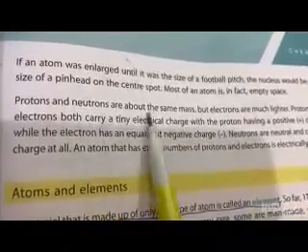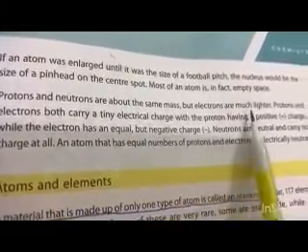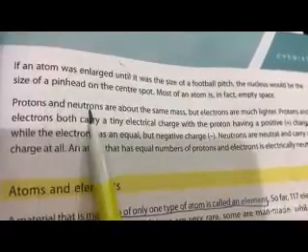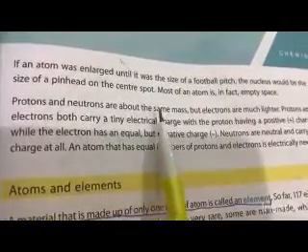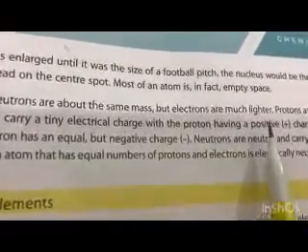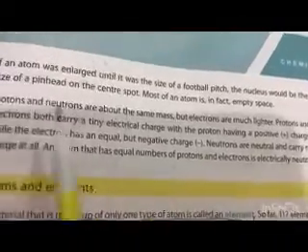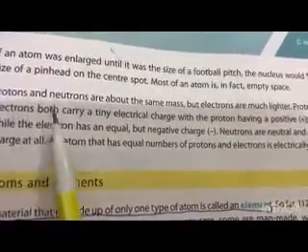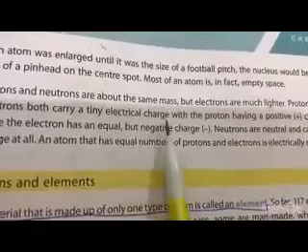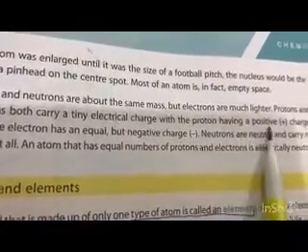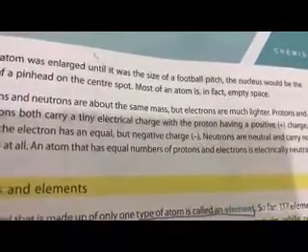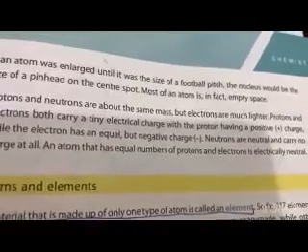Protons and neutrons are about the same mass, but electrons are much lighter. So basically, protons and neutrons both are in the nucleus and they are of the same mass, but electrons are much lighter. Protons and electrons both carry a tiny electrical charge, with the proton having a positive charge, as we have also mentioned in the lecture.